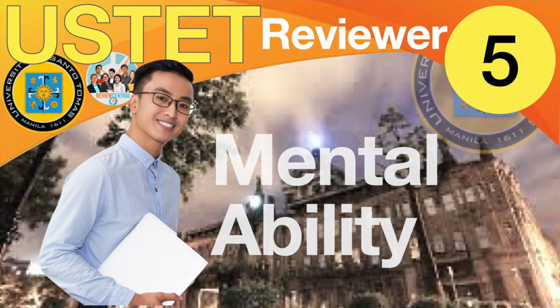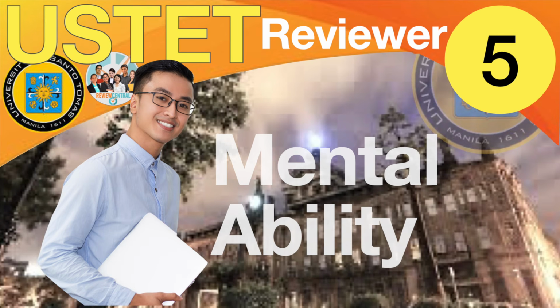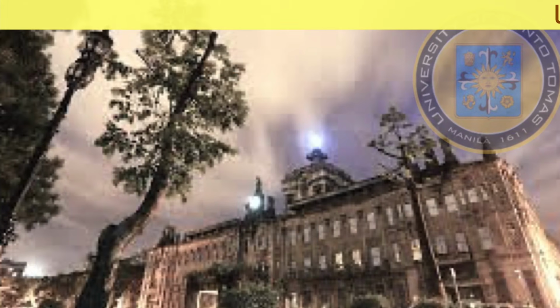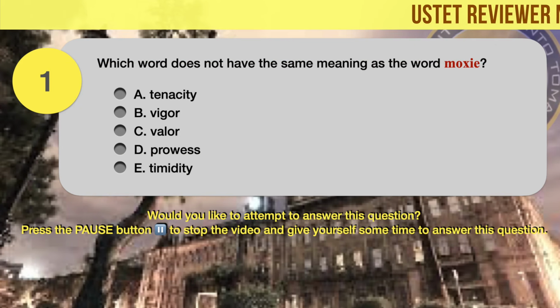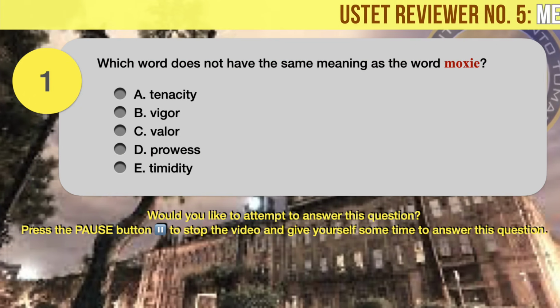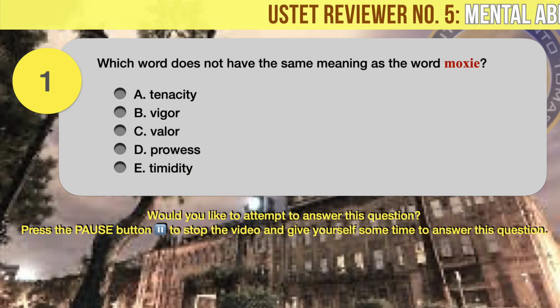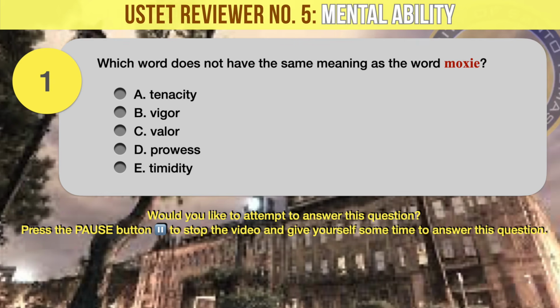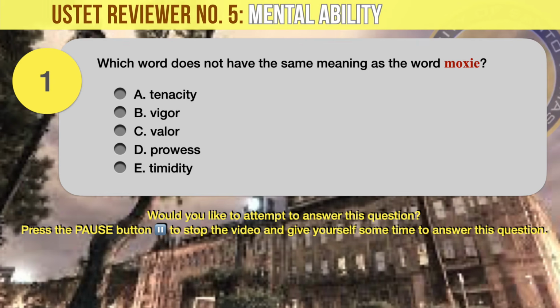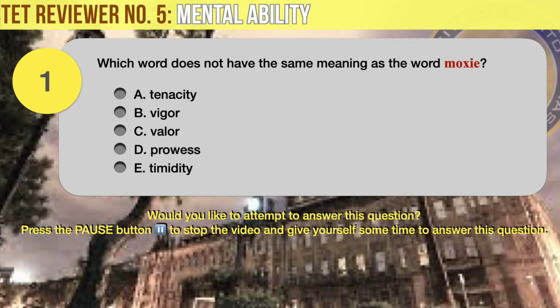Now let's begin. Question number 1. Which word does not have the same meaning as the word moxie? A. Tenacity. B. Vigor. C. Valor. D. Prowess. E. Timidity.